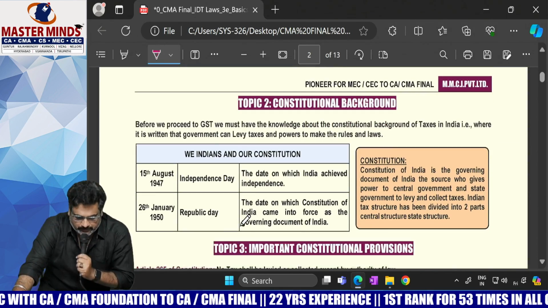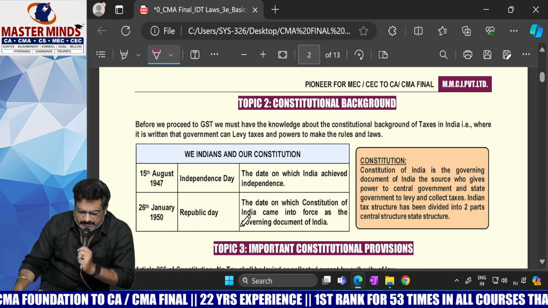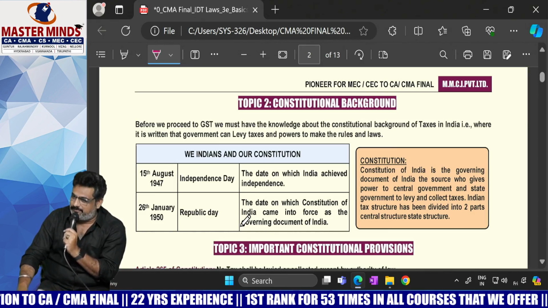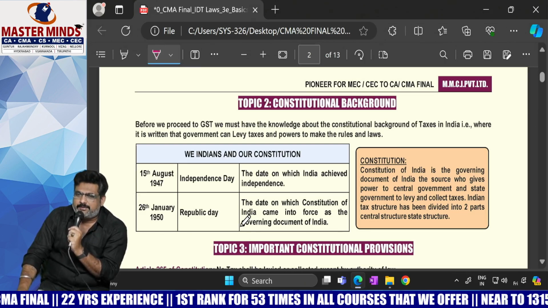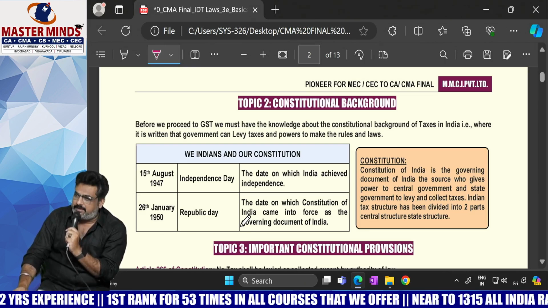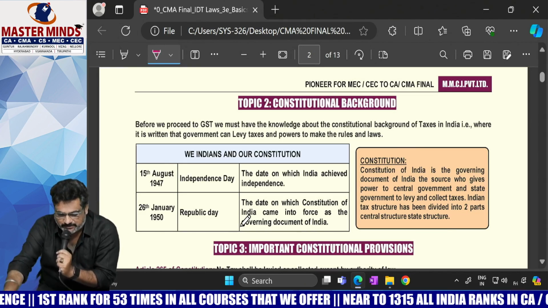And the next one is, okay, Independence Day and Republic Day. Generally there is a difference between them. What is the difference between Independence Day and Republic Day? What is Independence Day? The day we got the independence. What is meant by Republic Day? The day when our constitution came into enforcement. Okay, just namesake, we just gave that one.